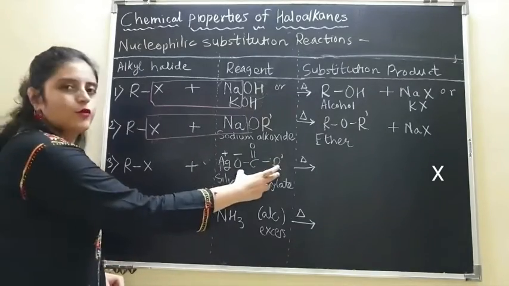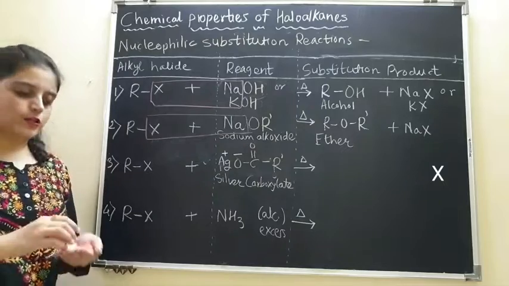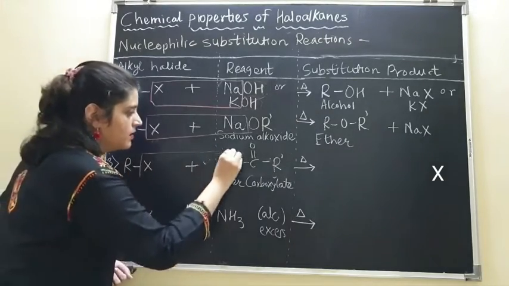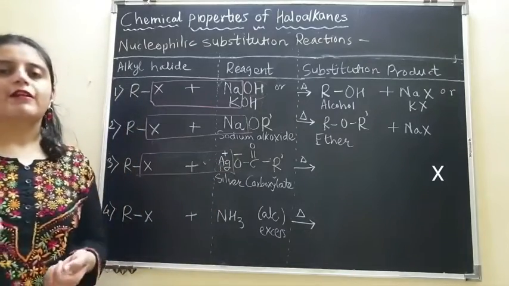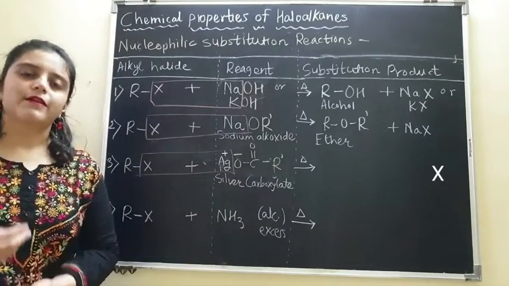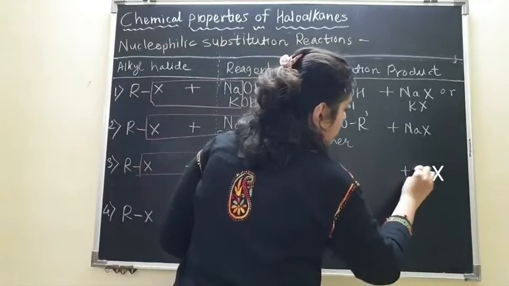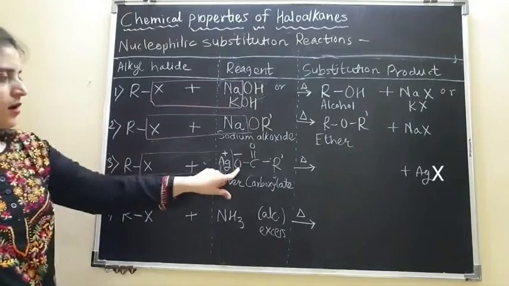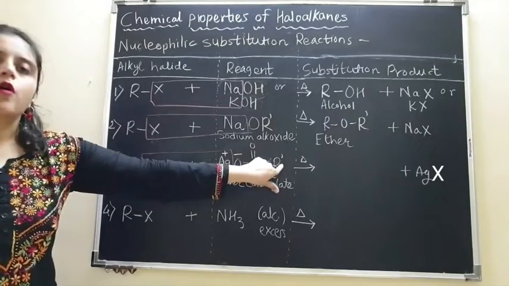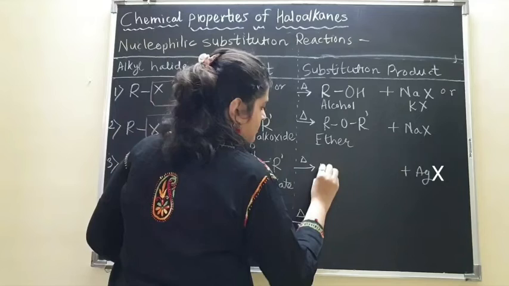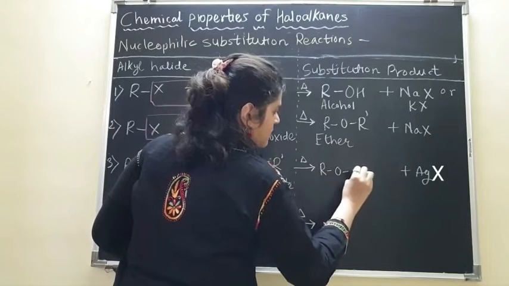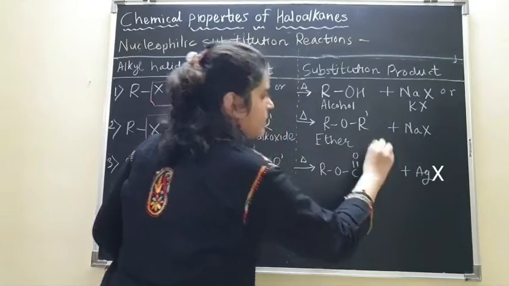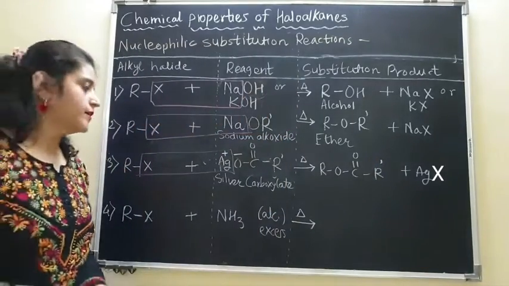So what is going to happen? Halogen will go and this nucleophile will take the position of halogen. What will be our byproduct? Ag and X will form AgX, so AgX becomes our byproduct. And what is left? R, O, C=O, R'. This is our main product.